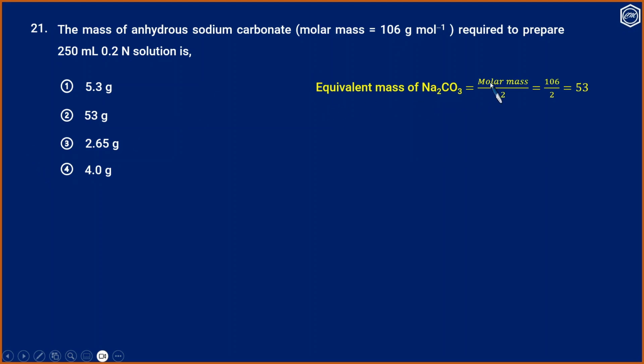The equivalent mass of sodium carbonate is molar mass by 2, that is 106 by 2, that is 53. Now we need the required weight. We know this equation: W is equal to equivalent mass into normality into volume in liter. Equivalent mass is 53, the required normality is 0.2 and the volume is 250 ml or 0.25 liter. That is, the mass is equal to 2.65 gram. So this is the correct answer.